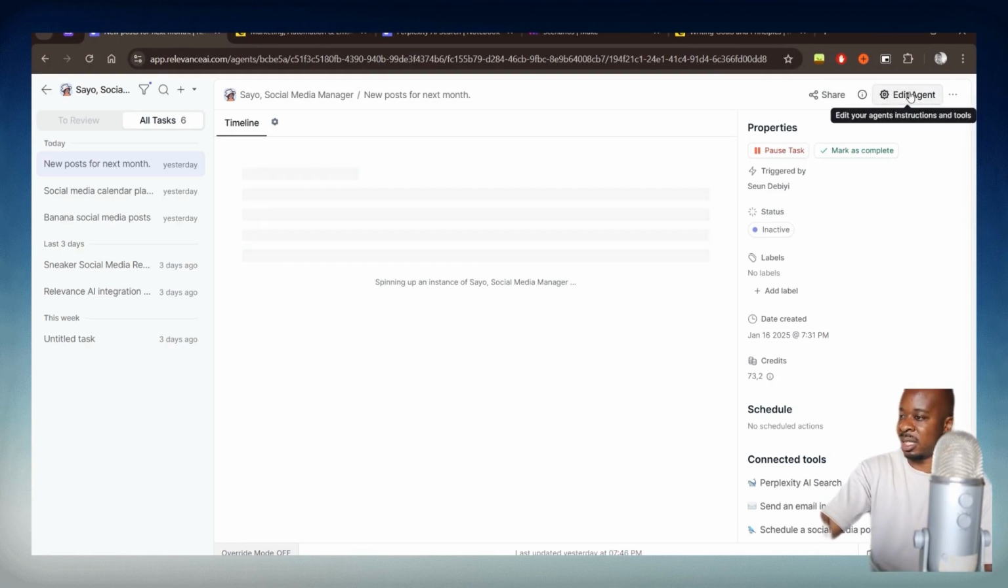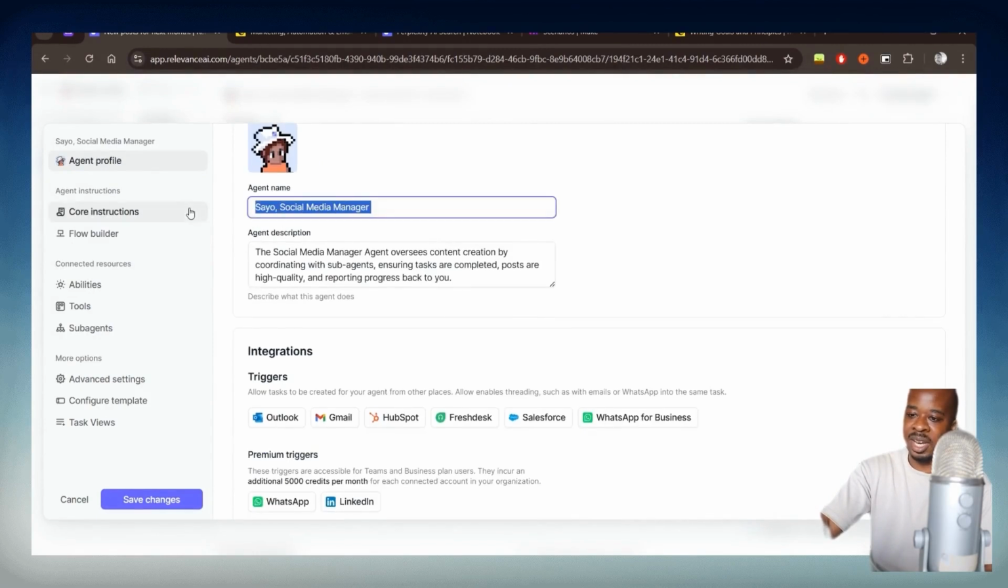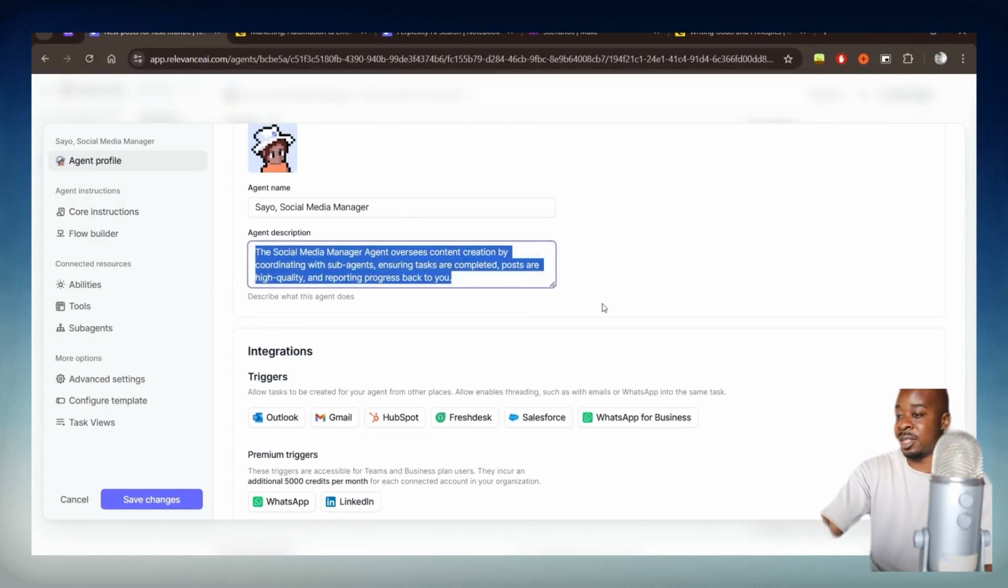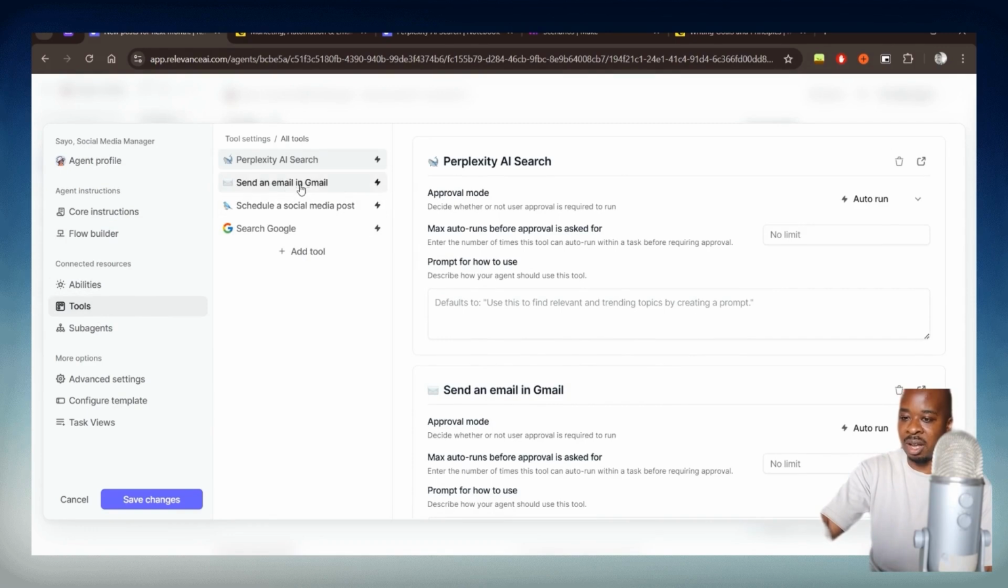And here is the agent I've created before. So we'll just click on edit agent. And you can see I've named the agent here, and I've also included an agent description. Now, I do recommend adding an agent description just because it lets the other agents know how to interact with this particular agent. Now we'll have a look at the tools that are available to this specific agent.